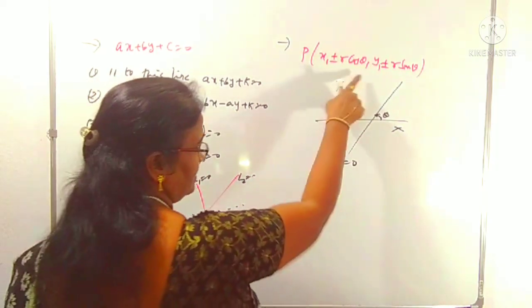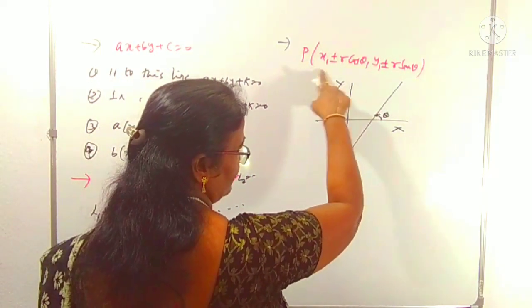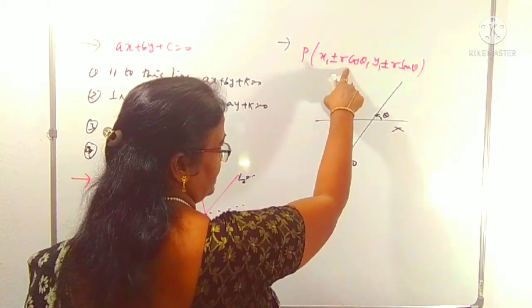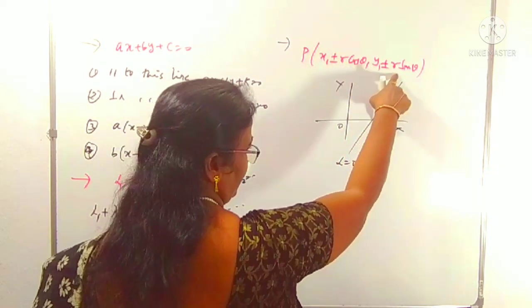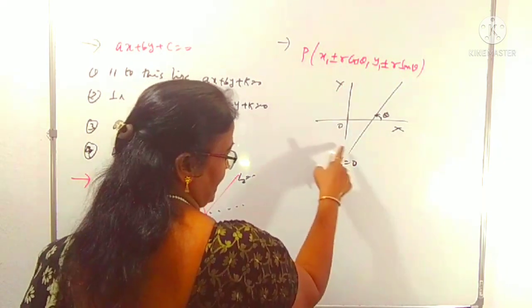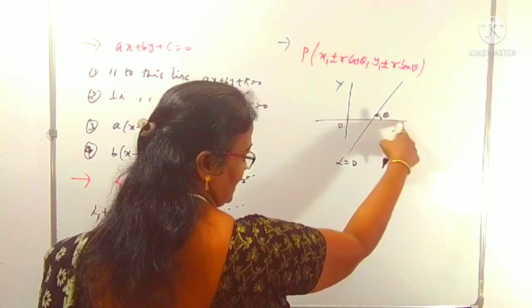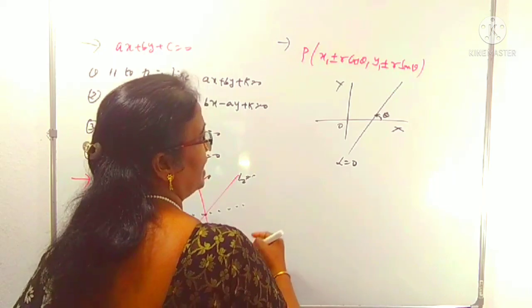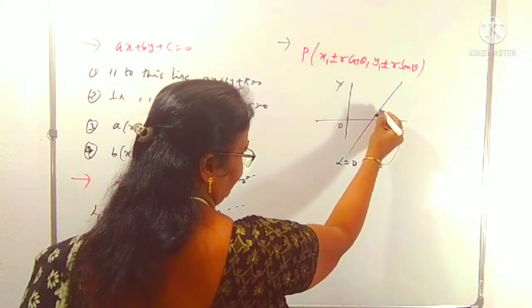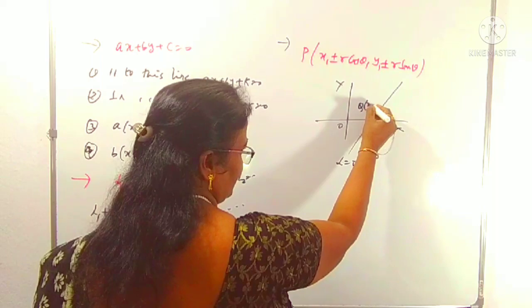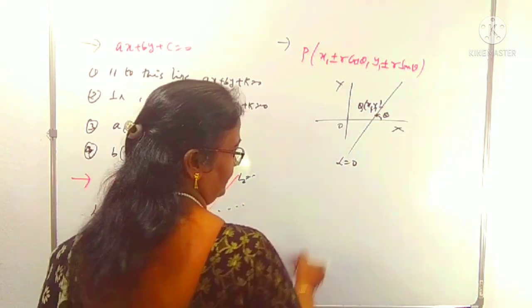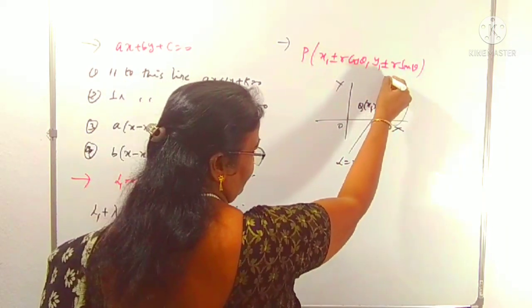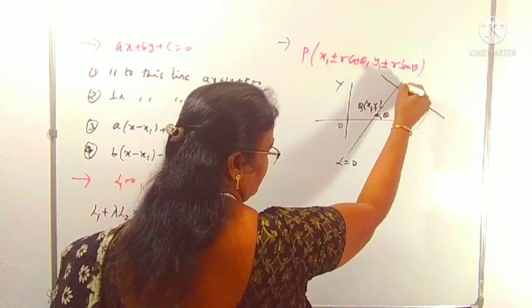So in this part I am going to discuss this one. What is a parametric point? It is x1 plus or minus r cos theta, y1 plus or minus r sin theta, where theta is the angle of inclination of this line with the x-axis in the anti-clockwise direction, also known as the positive direction. And x1, y1 indicates a point, say Q, which lies on this line.